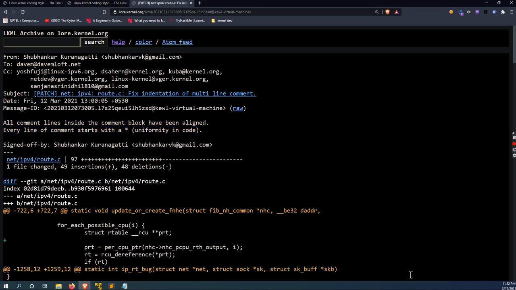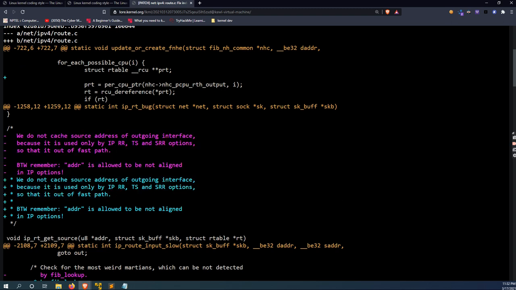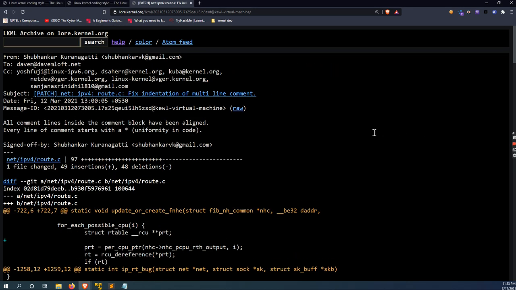In our case, it is root.c. Here you can see that the patch file contains the difference, total insertions, deletions, and one file changed. It gives a detailed report of what changes we have done. After doing this, we need to mail it to some people. Now, who are these people? They are called the maintainers. Here I've mailed, you can see, the maintainers of this net IPv4 root.c file. These people are the maintainers, so I mailed it to them.